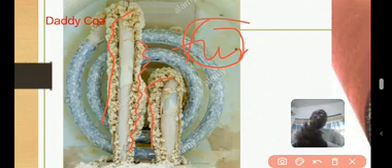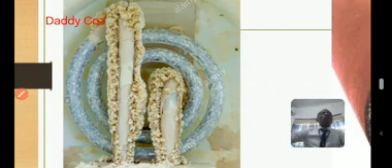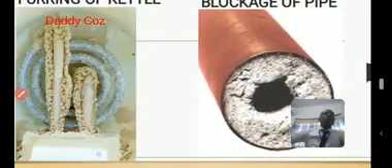It causes furring of kettles, and the disadvantage of furring a kettle is this: the kettle will reduce in conductivity. The time it takes to boil water will increase because it will not be able to conduct heat very well again, because of the fur that has deposited inside the kettle. Apart from that, it causes blockage of pipes.